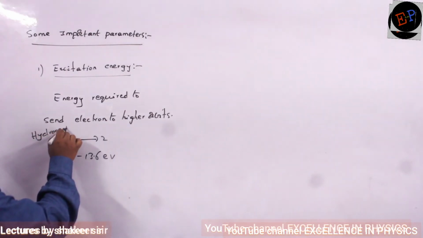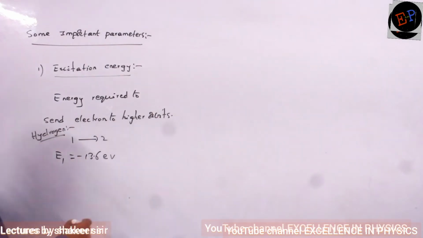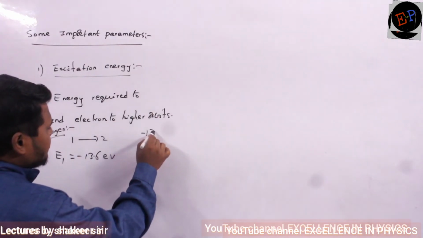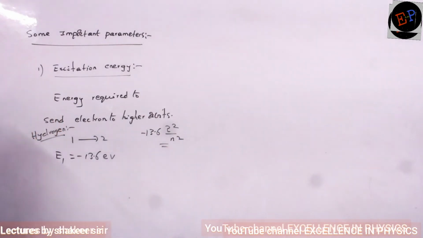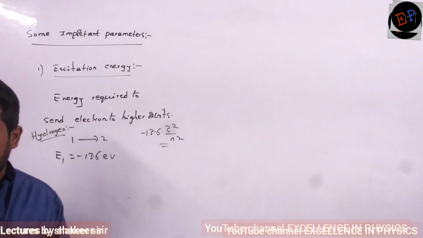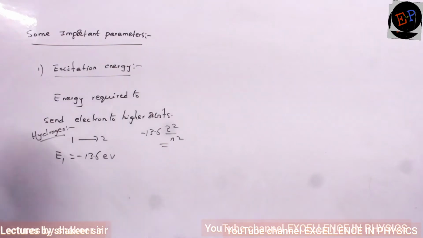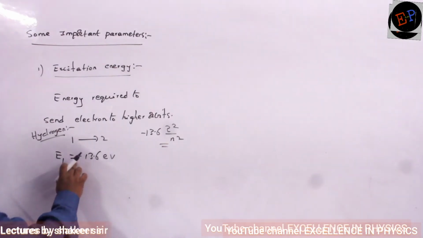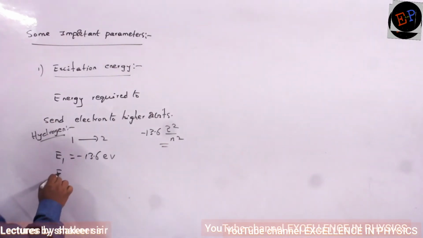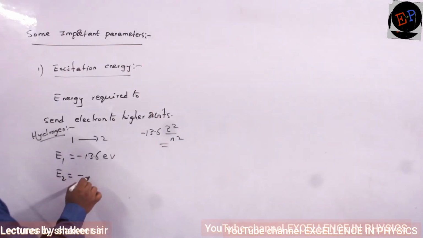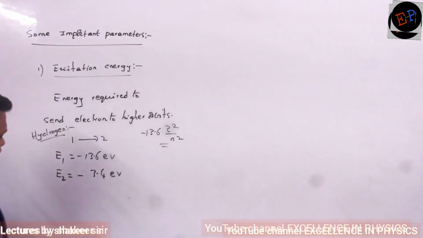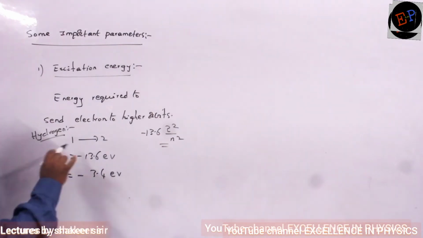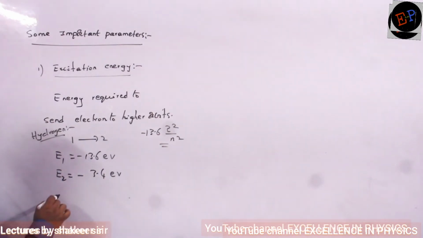Okay, ma? See, ma, for other atoms the equation is different. For other atoms it is minus 13.6 Z square divided by n square. This is the equation, no? We are discussing only hydrogen. So for hydrogen, energy of first orbit is minus 13.6. Energy of second orbit is how much? Minus 3.4 electron volts.